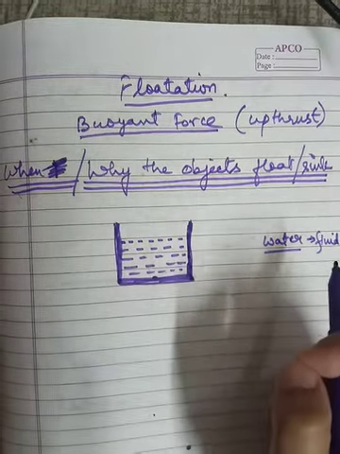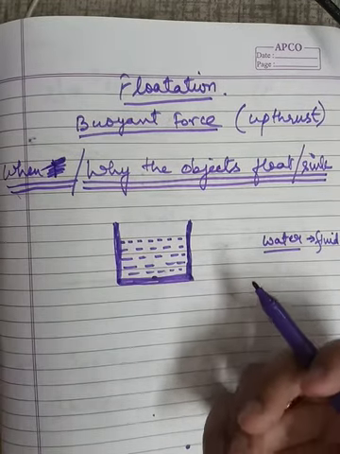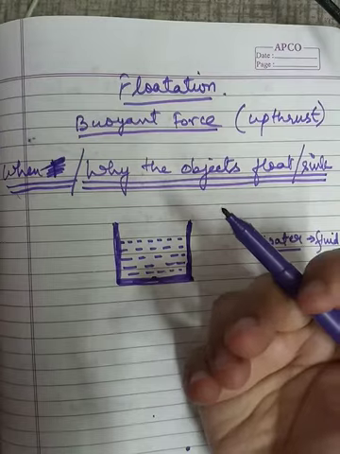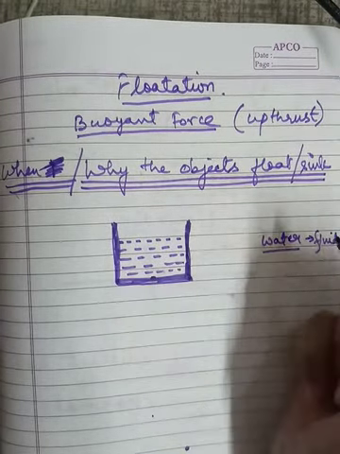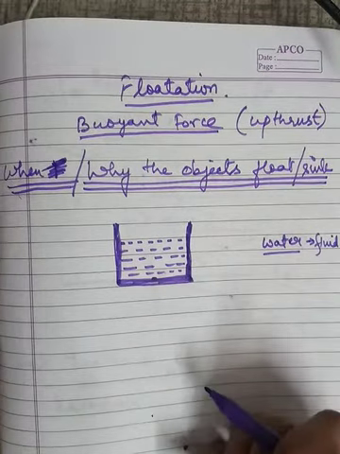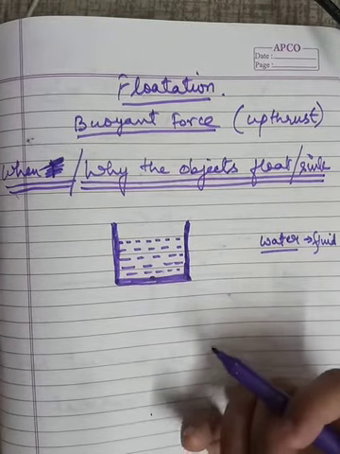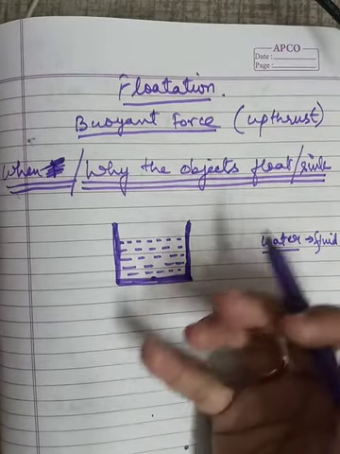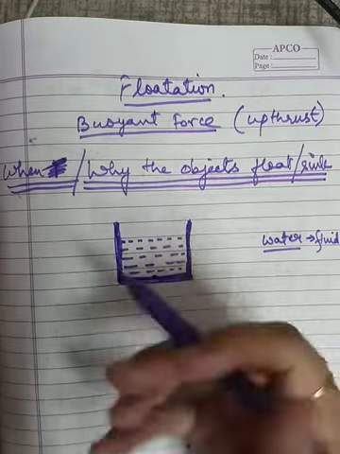So buoyant force is a force acting on the object in the upward direction when we are immersing any object into it. So we are taking an example of an empty plastic bottle. That is the important example that has been taken in your NCERT book also. So I am also taking that example so that it is easy to understand when you are reading the book. Okay, so suppose an empty bottle I am considering, it will definitely float.